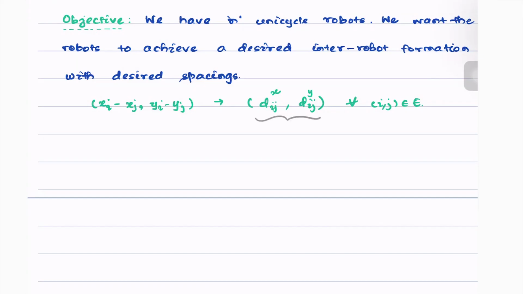So this dij is nothing but the desired displacement of agent i, or let's write, robot i relative to robot j.